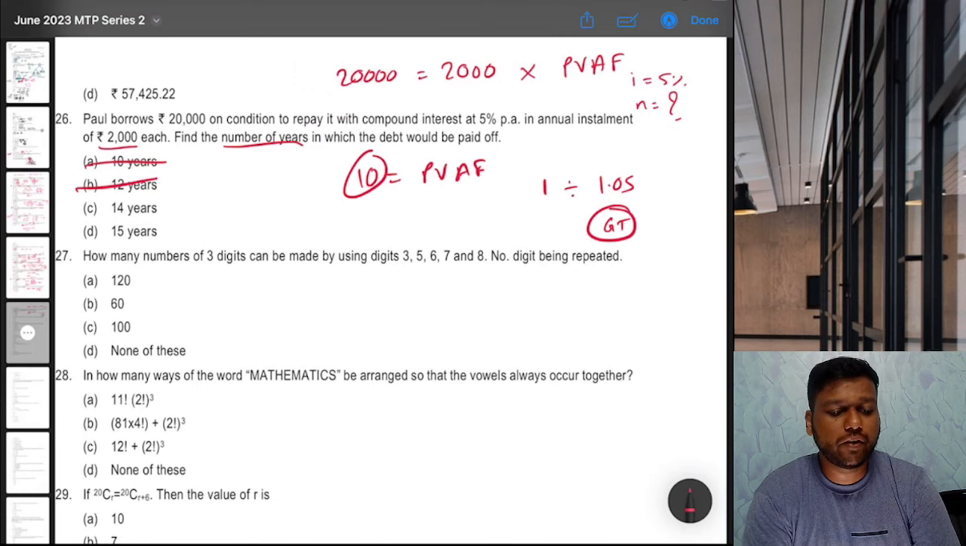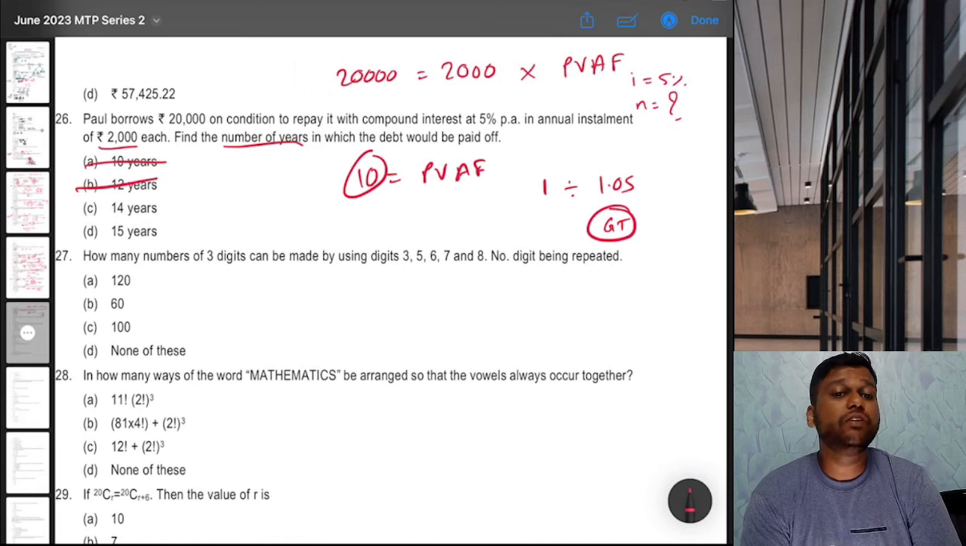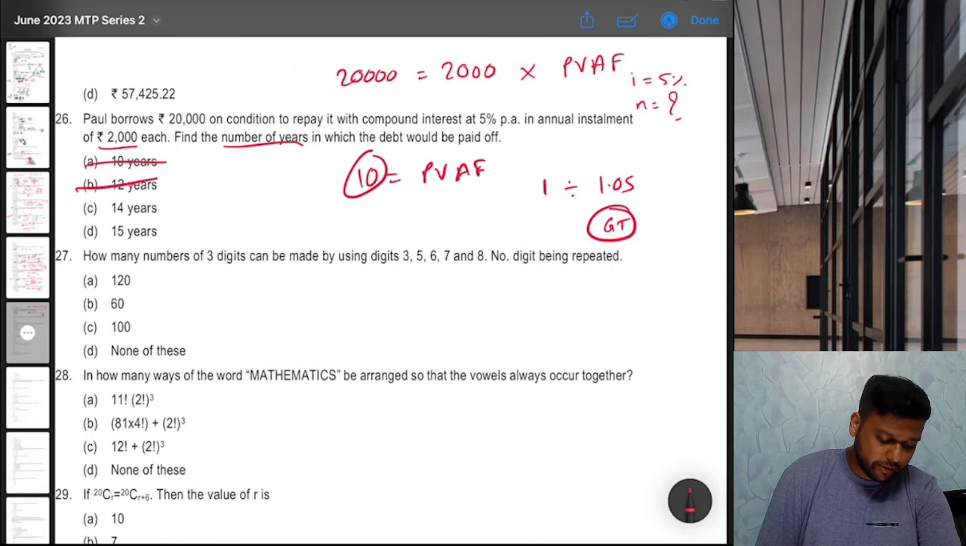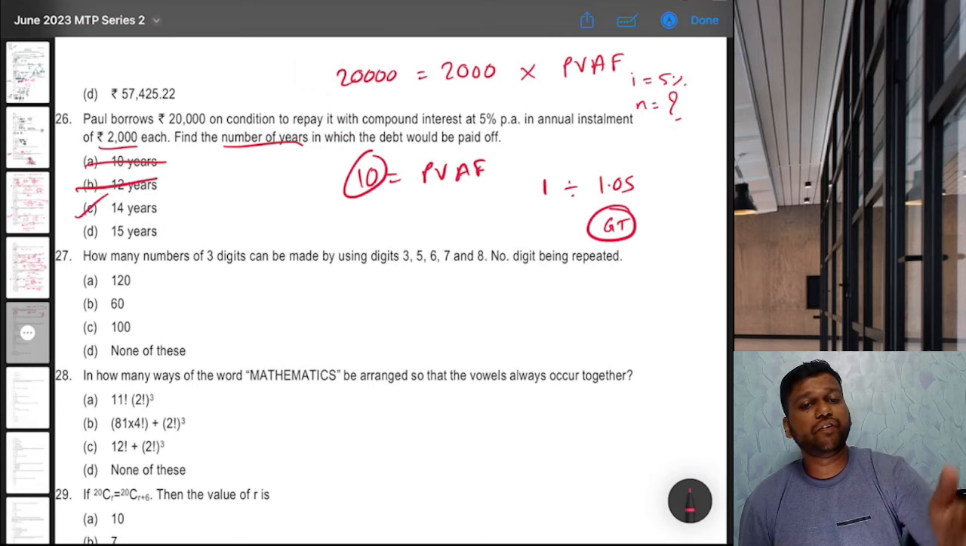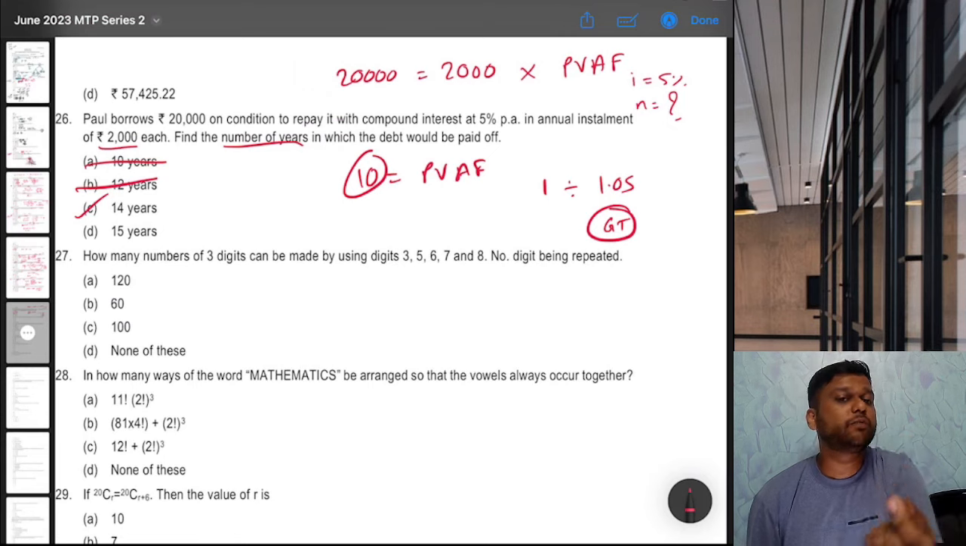Now 14 times 1 divided by 1.05. When you press GT, you get 9.89, which is very close to 10. So that would be our answer. Because for 15, obviously it is going to exceed 10, right? 9.89 is just 0.11 less than 10. So that is our answer, 14. Okay, you can take it.